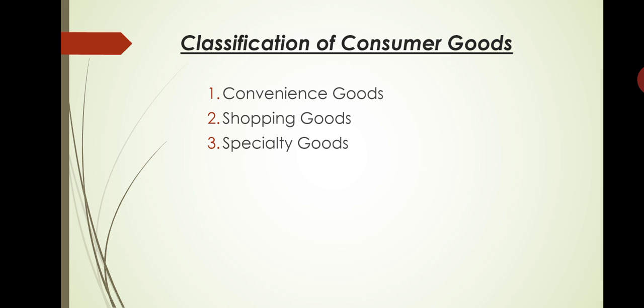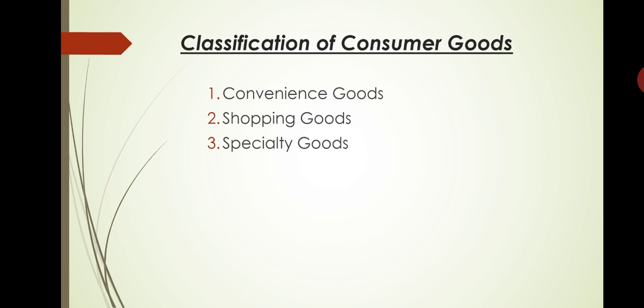What is convenience goods? Convenience goods are the goods which are purchased by consumers at satisfactory prices with minimum shopping efforts, frequently at short notice at convenient localities. These goods include a wide range of household goods of a very low unit value. Examples: matchboxes, newspapers, notebooks, soaps, vegetables, fruits, grocery products. So these are the examples of convenience goods.